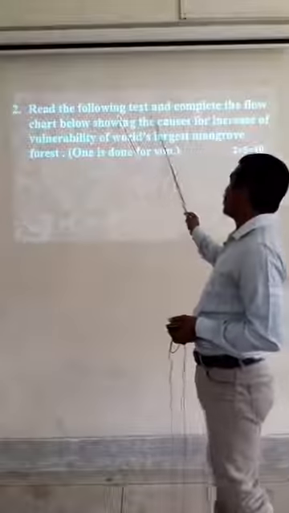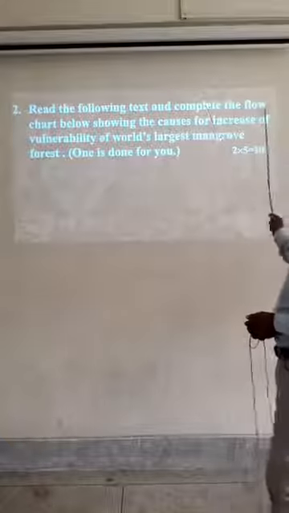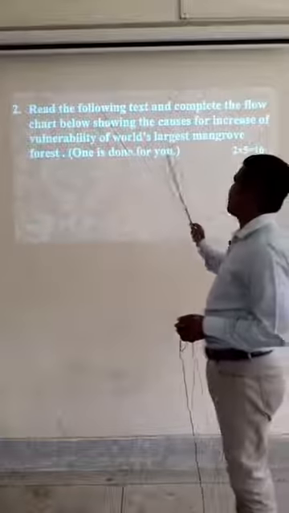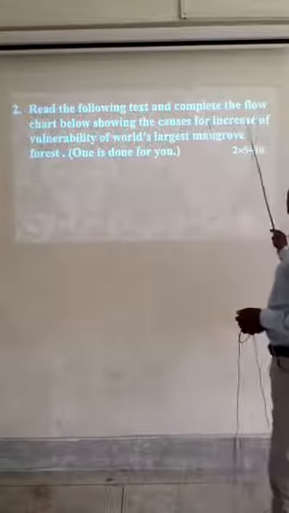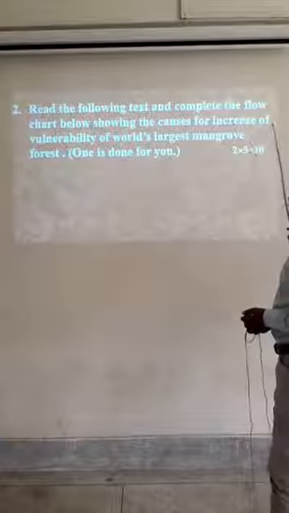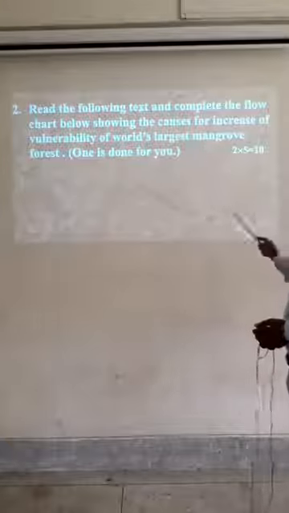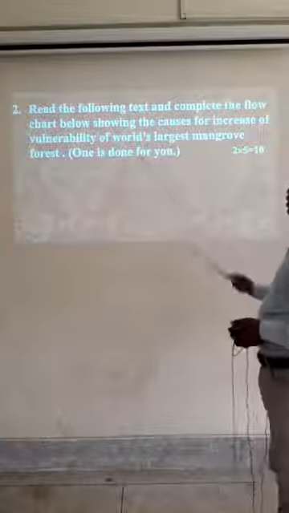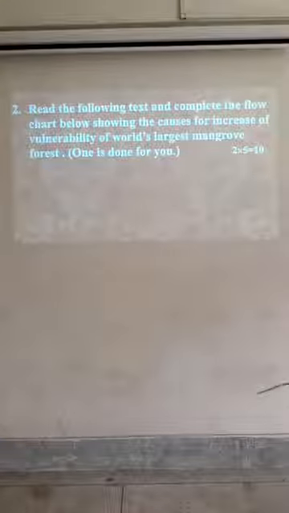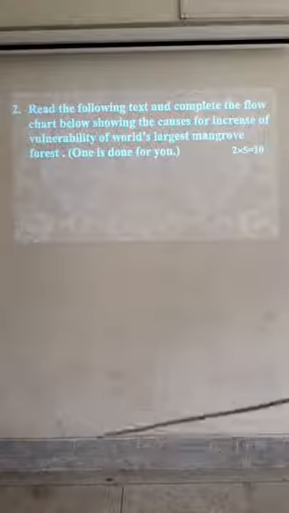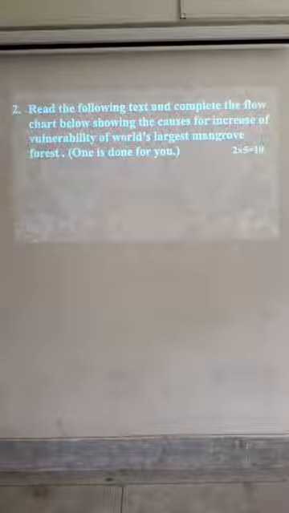Read the following text and complete the flowchart below showing the causes for increase of vulnerability of the world's largest mangrove forest. One is done for you. You have to fill the 5 boxes. If these are correct, you will get 10 marks out of 10.